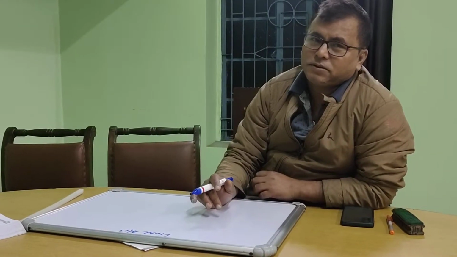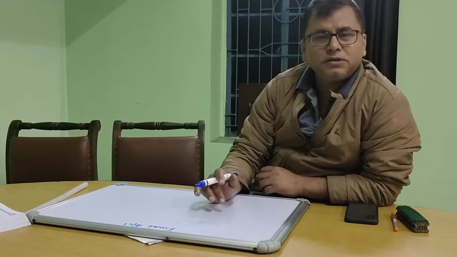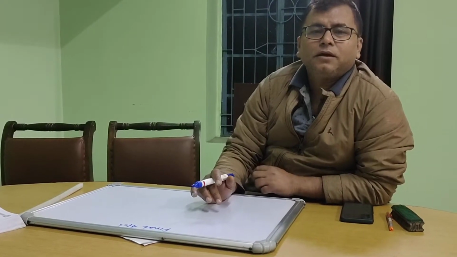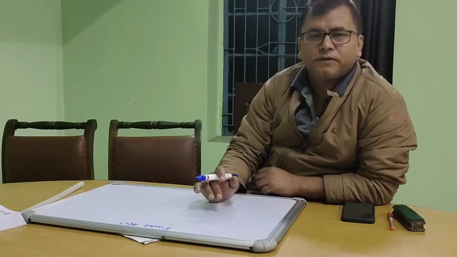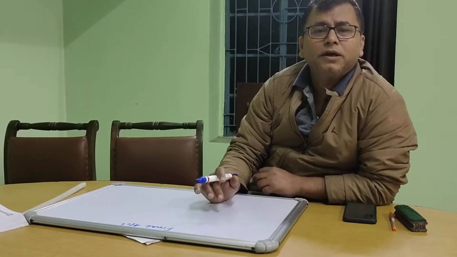Now what is this final account? This is to be filed by the businessman, or let's say proprietor. At this point of time we are doing final accounts for the sole proprietor.